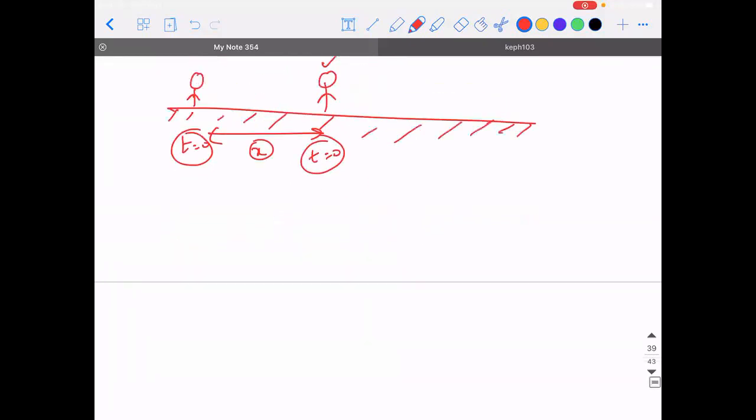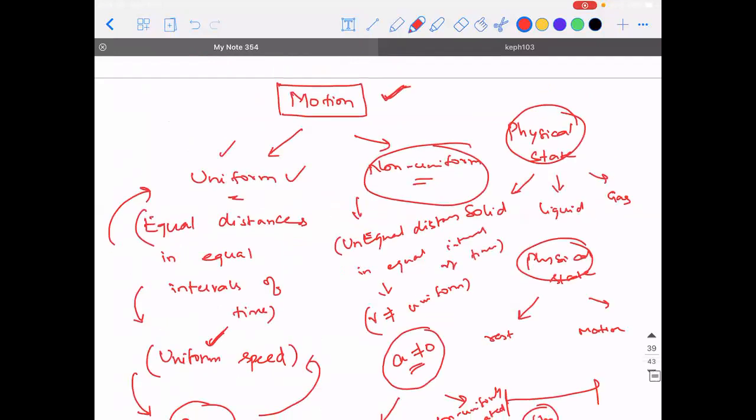So the mandatory condition for uniform motion and non-uniform motion is that you have to divide the time into equal sections. It can be a 5-second section, it can be a 10-second section, or anything like that. So you have to calculate the motion of the object in every 10 seconds. You should not use the words unequal instants of time. If that is the motion, then you cannot categorize it. That's what I'm trying to say.